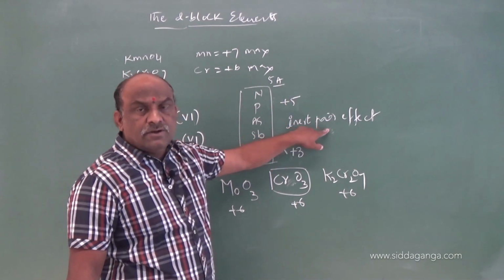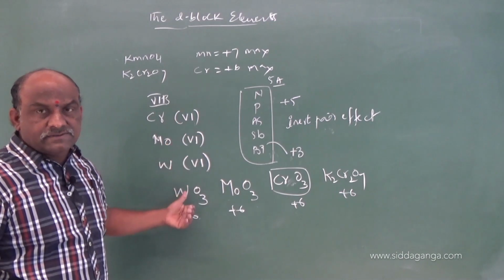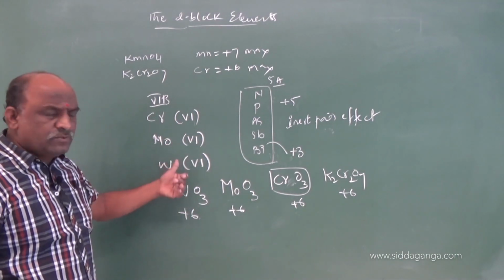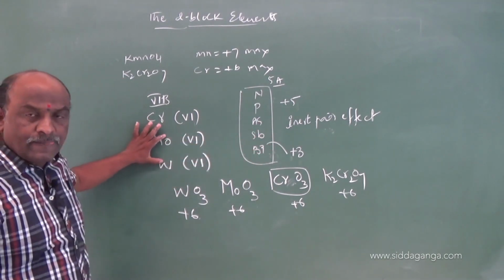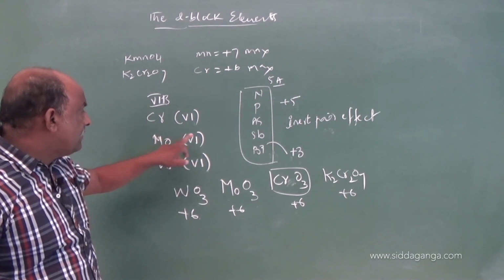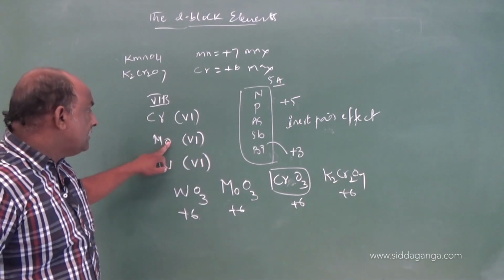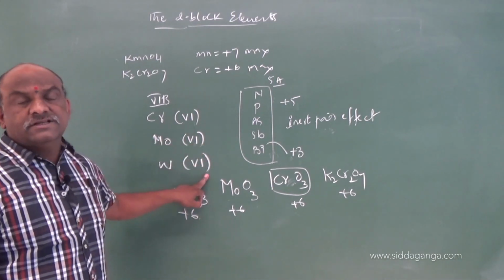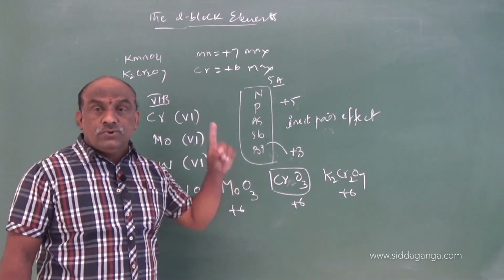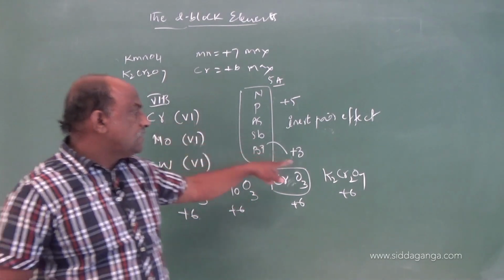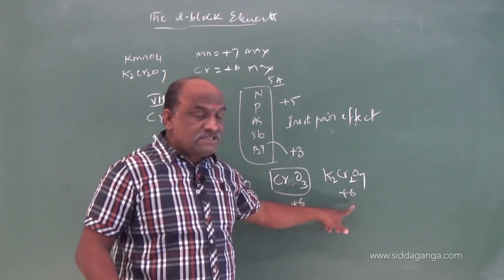What will be the reason here? Due to the inert pair effect. The reverse trend is followed in this transition group. The reverse trend means heavier elements such as molybdenum and tungsten are stabilized by +6 oxidation number, but chromium is not stabilized by +6 oxidation number. Due to this reason, chromium +6, for example in K2Cr2O7, exhibits +6 oxidation state.